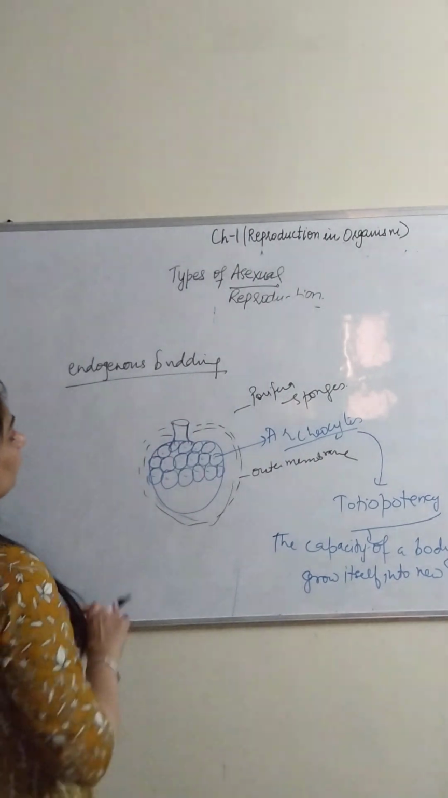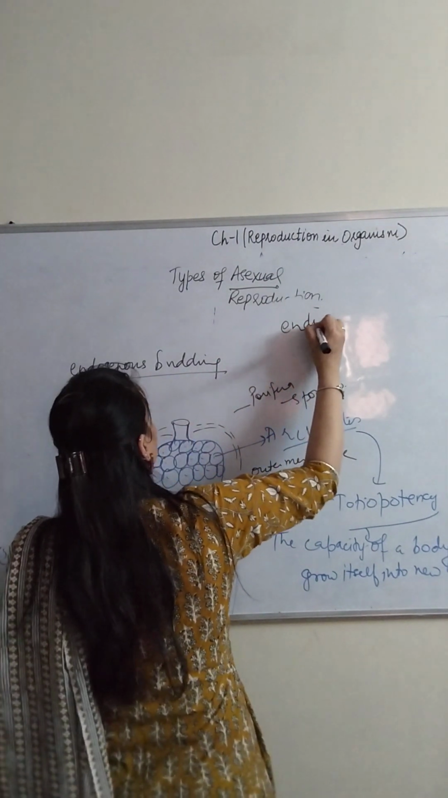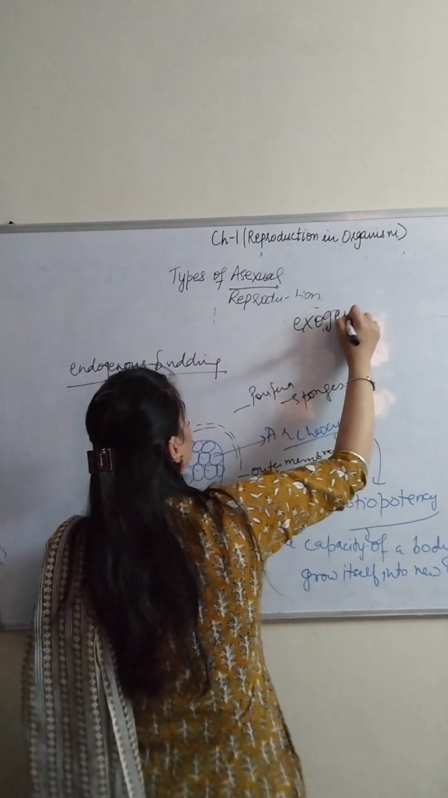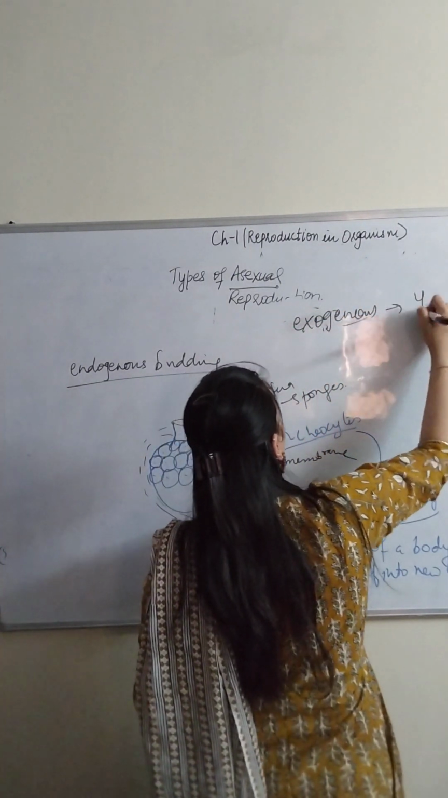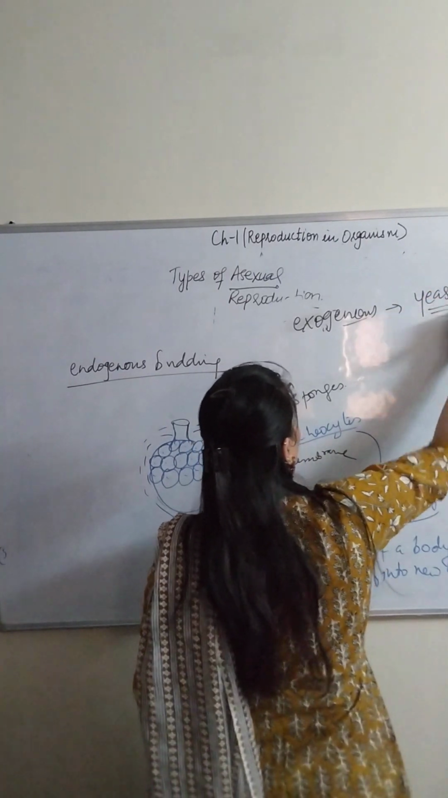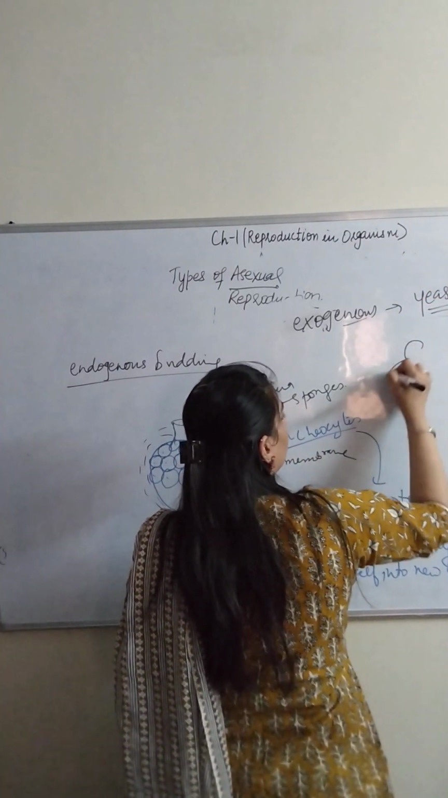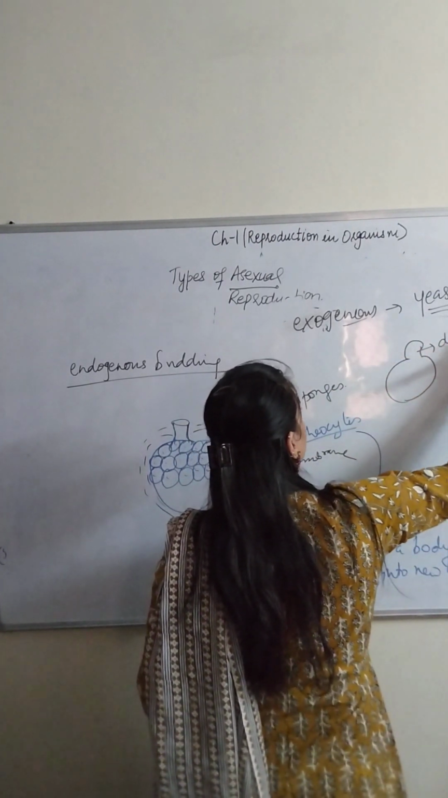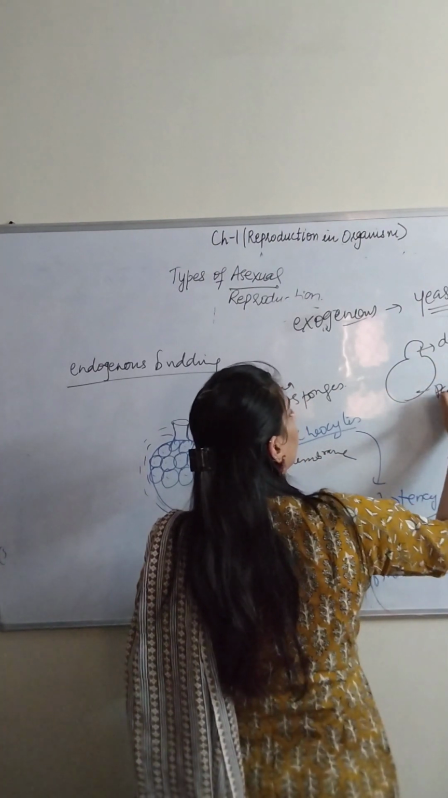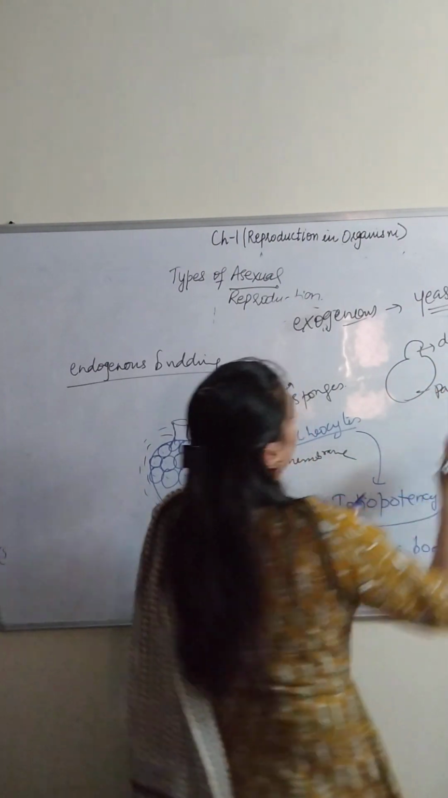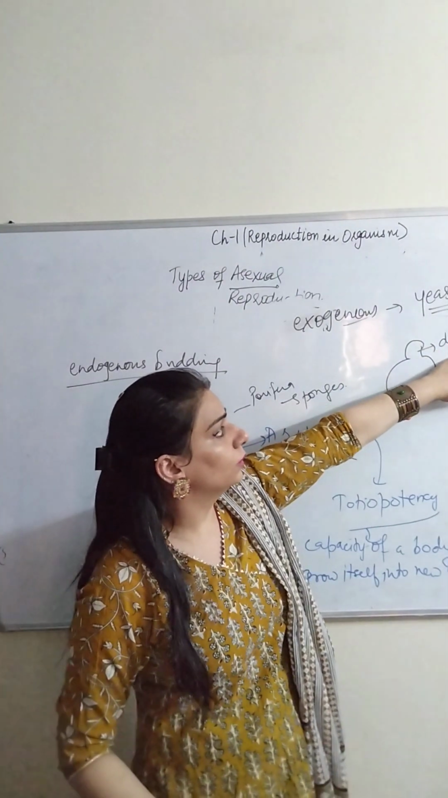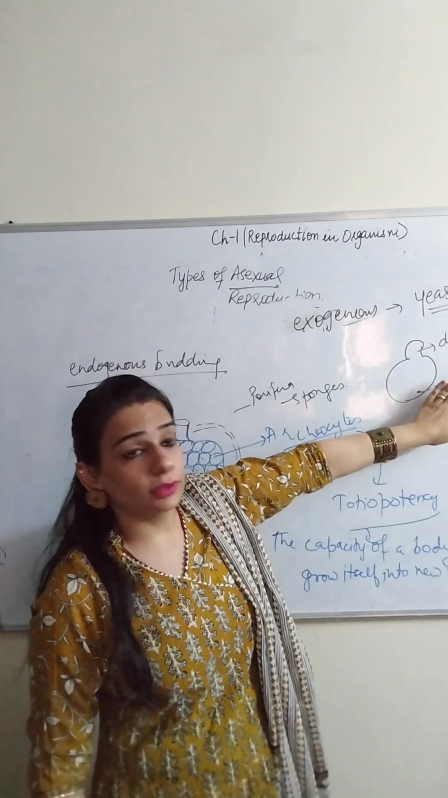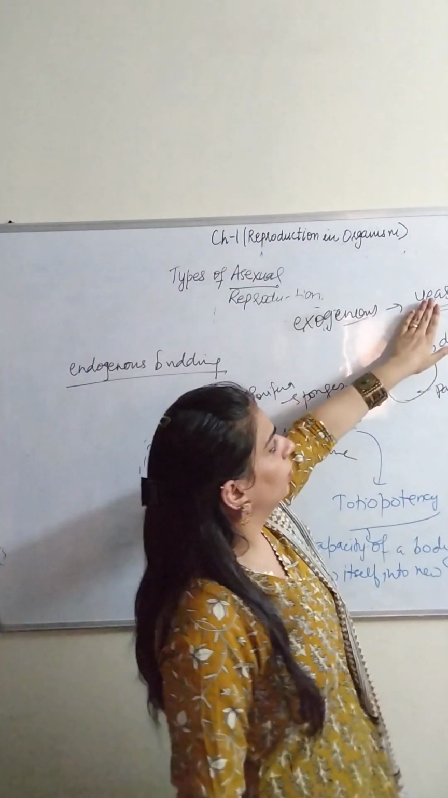And for the exogenous budding, one example we have done is Hydra, and the other one is yeast. Here it is a yeast, there is a daughter bud, here it is the parent body, and when this daughter bud grows itself into a whole organism, it gets detached from the body and the new organism is produced. So it is all about the yeast.